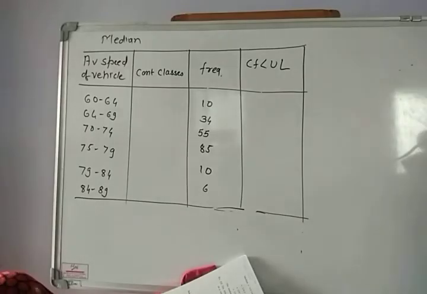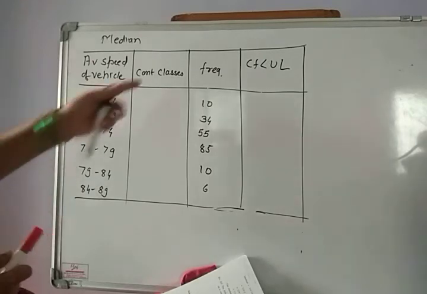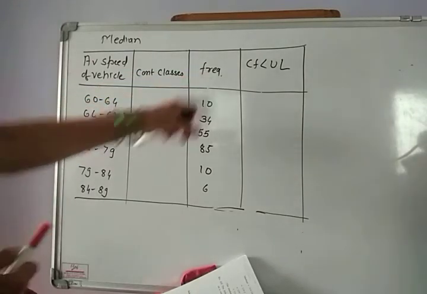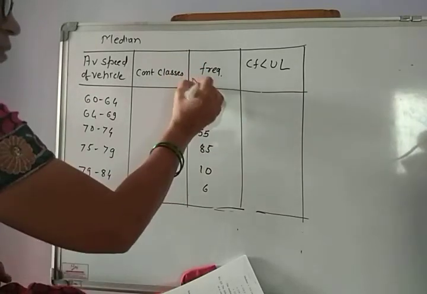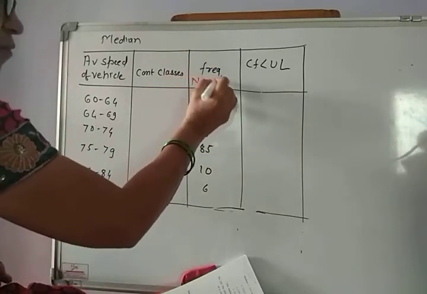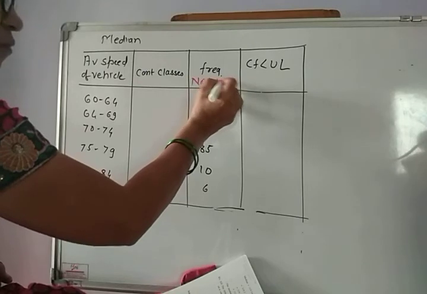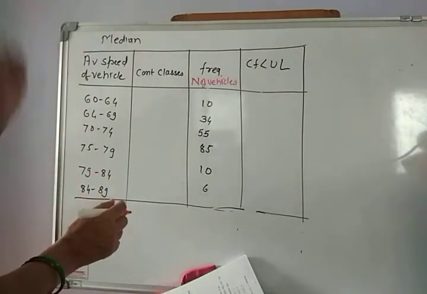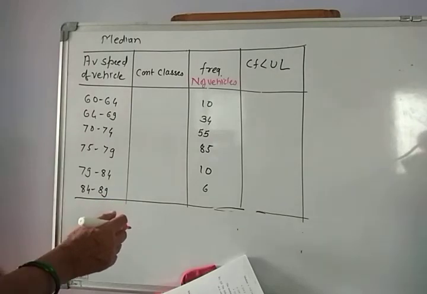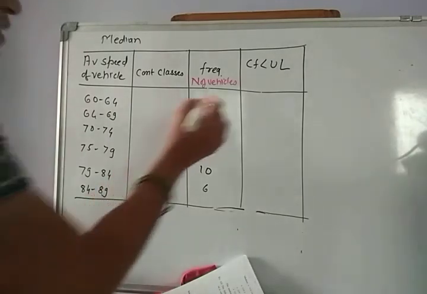Look at this sum. Here, the average speed of some vehicles is given, and the frequency, that is the number of vehicles, is given with these numbers. Now we will find the cumulative frequency. We have to find the median speed of the vehicles, so we will first find the cumulative frequency of less than type.